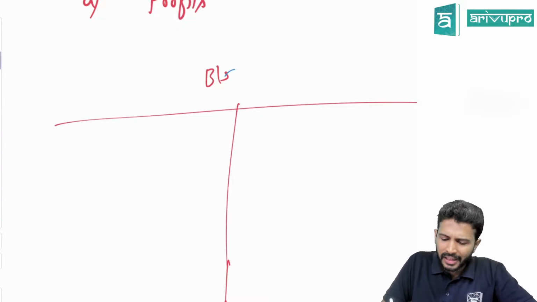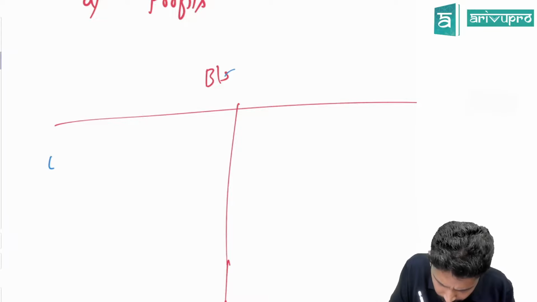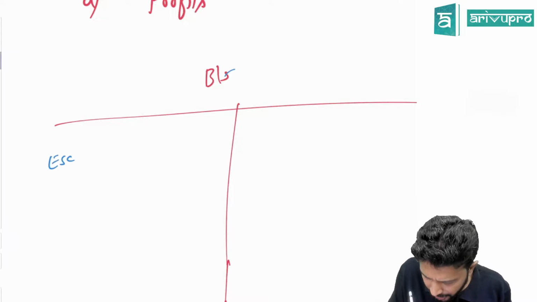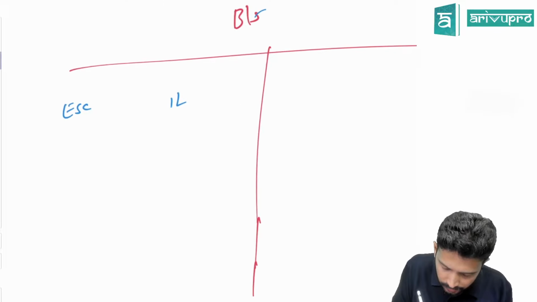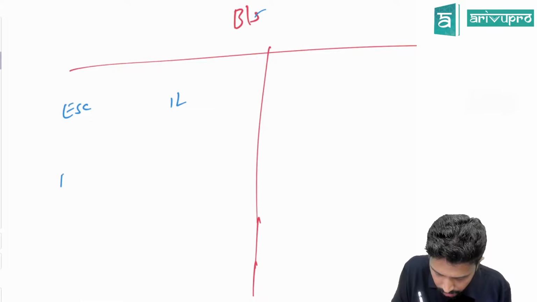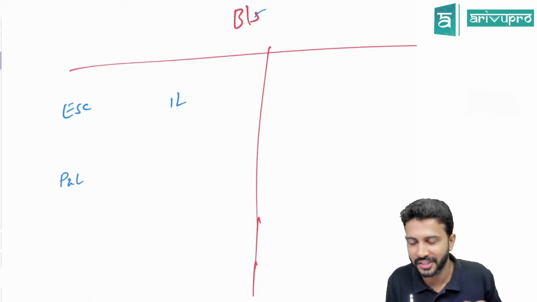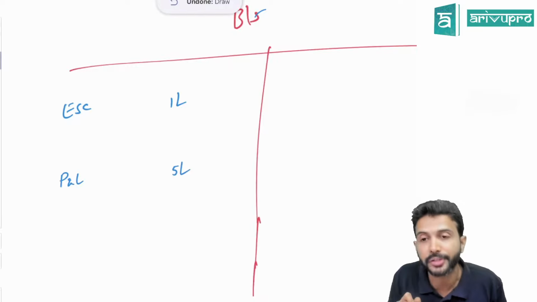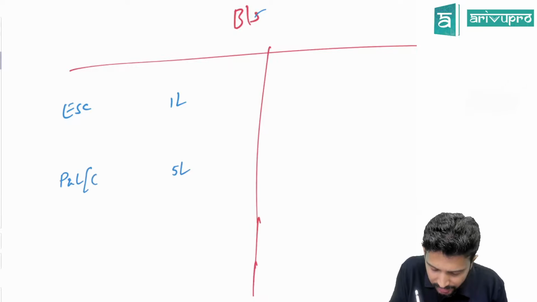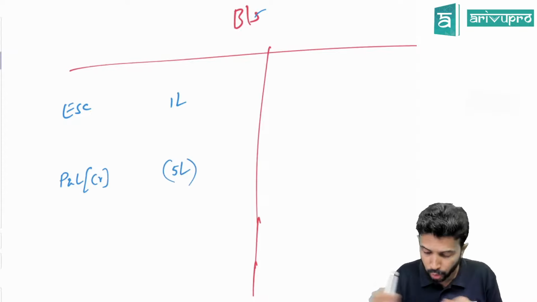Sir, I'm preparing the balance sheet in the account format just for simplicity's sake, for the sake of example. Let's say we have equity share capital to the extent of 1 lakh rupees. We have some P&L account. P&L account is coming on the liability side. So does it have a debit balance or credit balance? Let's say P&L is 5 lakh rupees. So is this P&L debit or credit? Credit. If it is a debit balance, it will be denoted in brackets. We don't show it on the asset side.